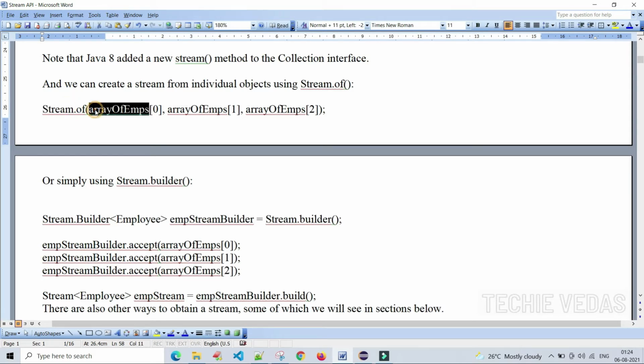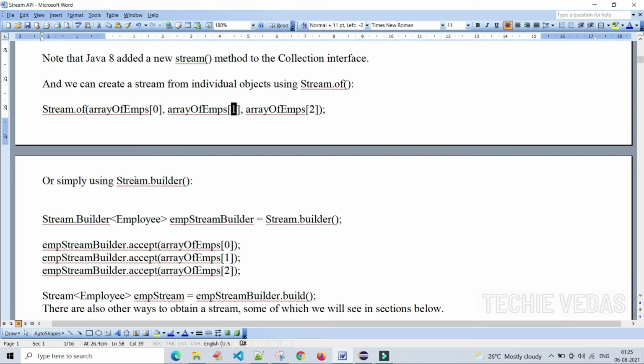Stream.of(arrayOfEmps[0], arrayOfEmps[1], arrayOfEmps[2]), and so on. Instead of passing the array object here, we can simply pass the array elements: the 0 index, first index, second index, and so on.